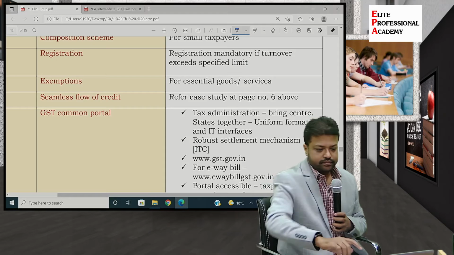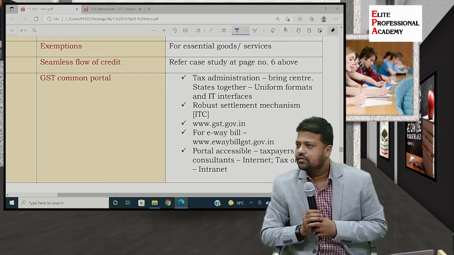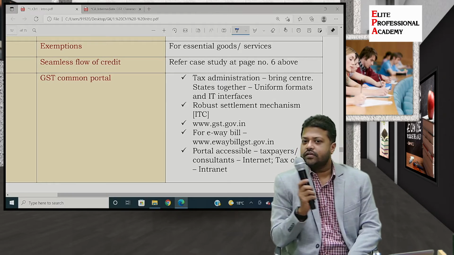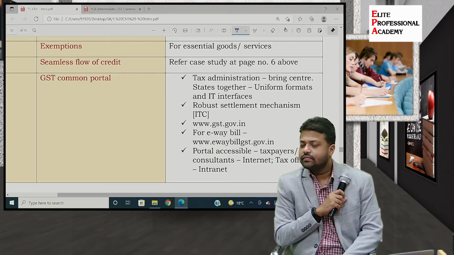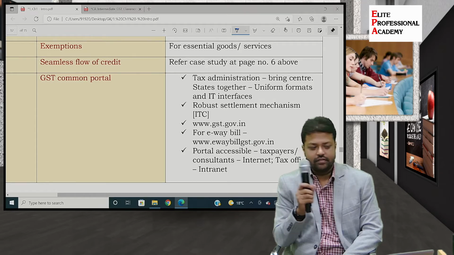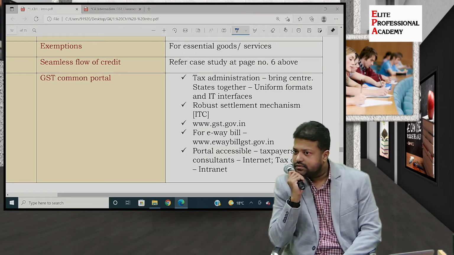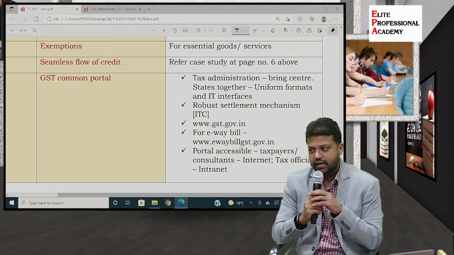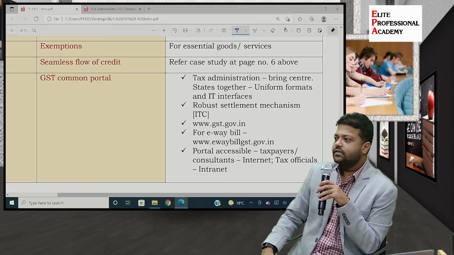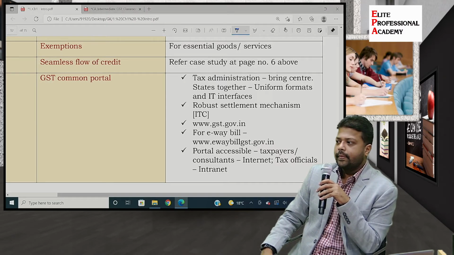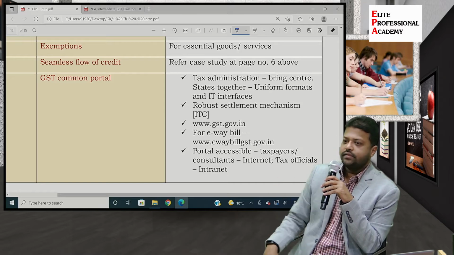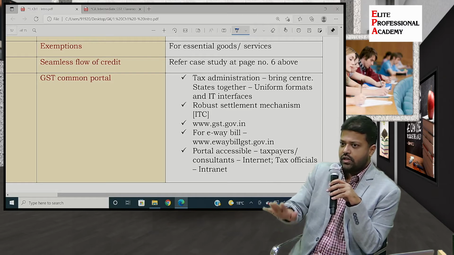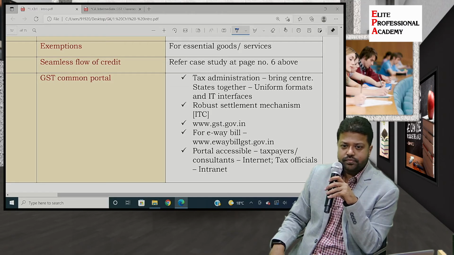GST common portal, we have just seen this. Now you explain one by one. What is it for? Yes. Filing returns, correct? So what else? Registration, other services. Even, I will tell you, now notices are being served to the taxpayers.